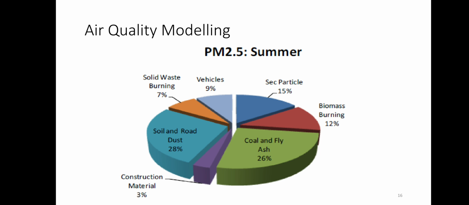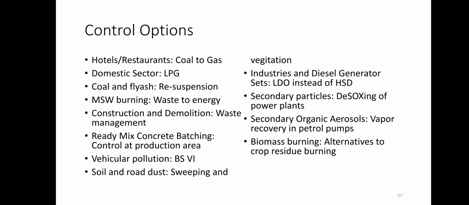In the summer season, PM2.5 predominantly is from soil and road dust, which is about 28%. Coal and fly ash burning residue is about 26%. Secondary particles are only 15% and biomass burning is 12%. Vehicles contribute 9% and solid waste burning 7%.